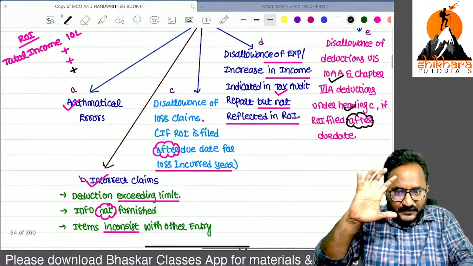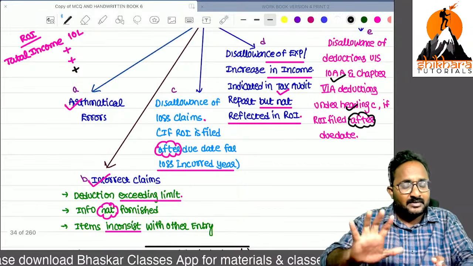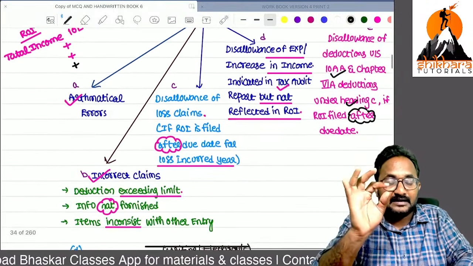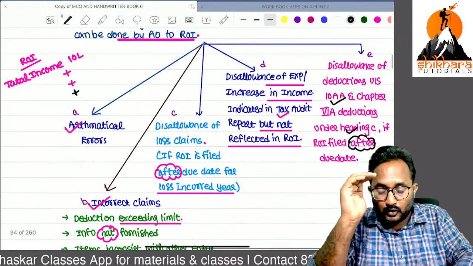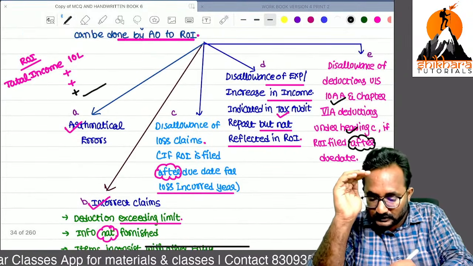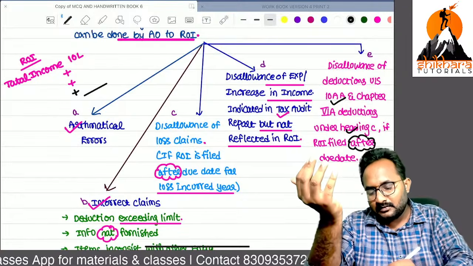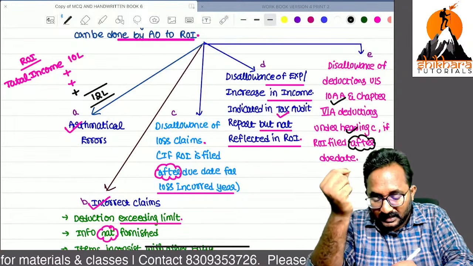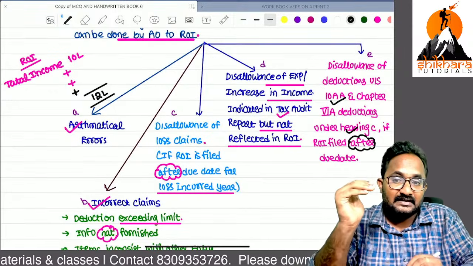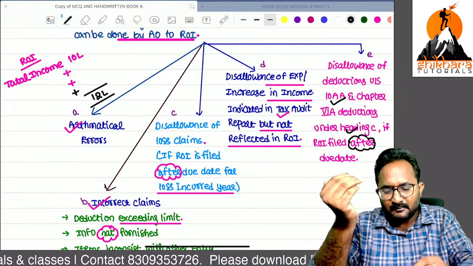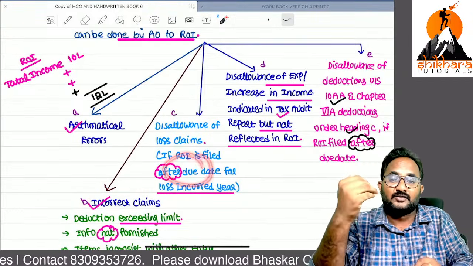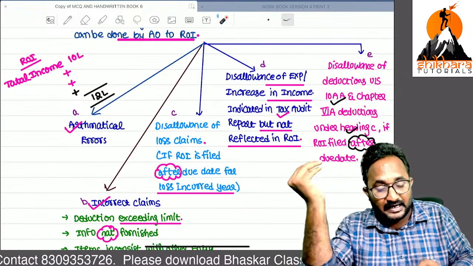Sir, only these 5 points you have to remember. No need to remember any extra points. So as per these points, if the assessing officer wants to adjust, say 12 lakh, your income is increased by the computerized assessment. Why? Because arithmetical errors happened, you claimed incorrect claims, and there was disallowance of loss because you did not file the loss return within the due date in the last year.